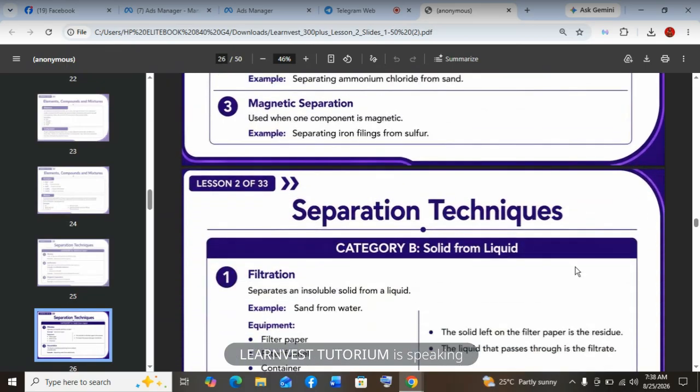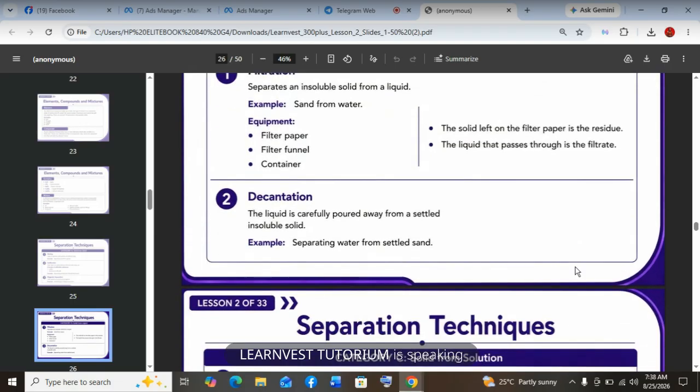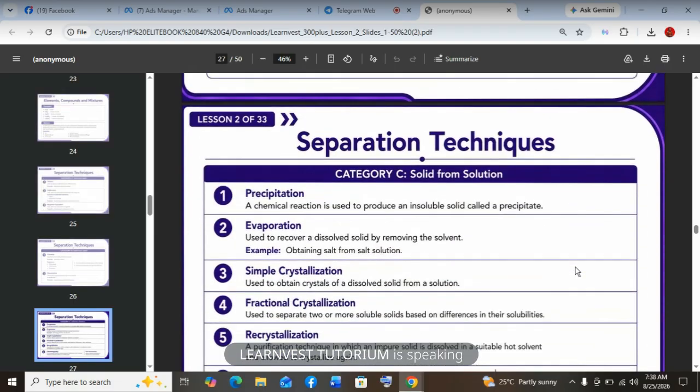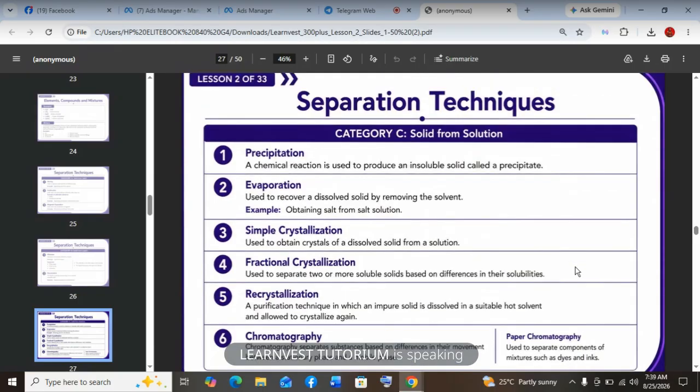Then category C, separation of solid from solution. When we say solution, it means that the solid is dissolved in the liquid. We have six processes, or six methods, here. The first one is precipitation. Precipitation involves differential solubility in two different liquids. If a substance is soluble in water but insoluble in ethanol, and the substance is already in the solution of water, if I want it to come out, I will add a little ethanol into that combination.